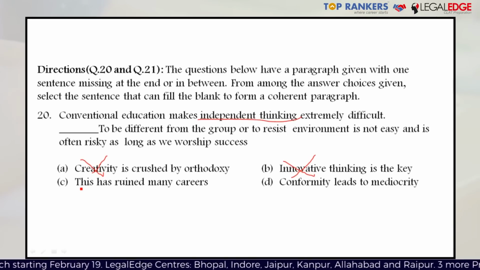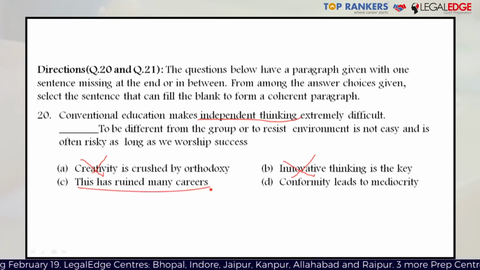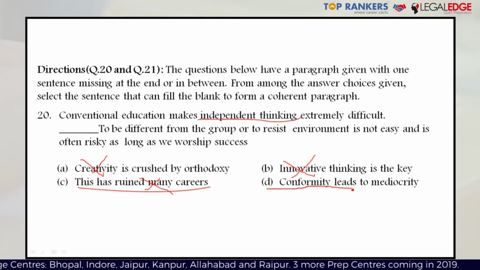C again does not make any sense because the focus is not on whether it has influenced careers or not and how it might be influencing careers at all. There is no talk about careers in the passage. So option C is also eliminated. So we are left with option D, which is the right answer.